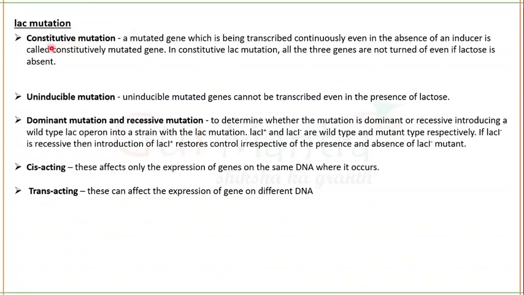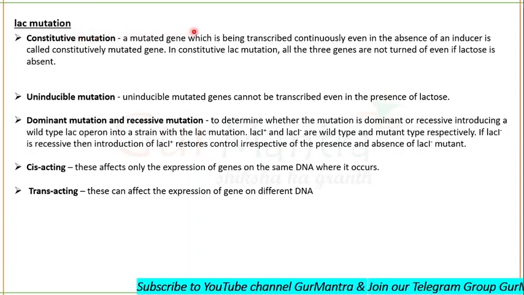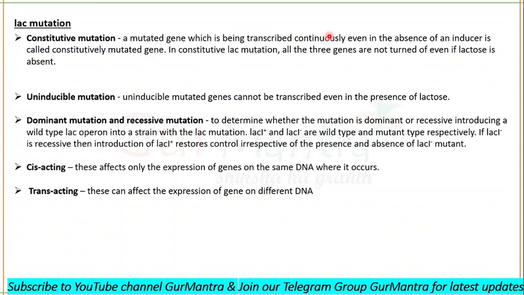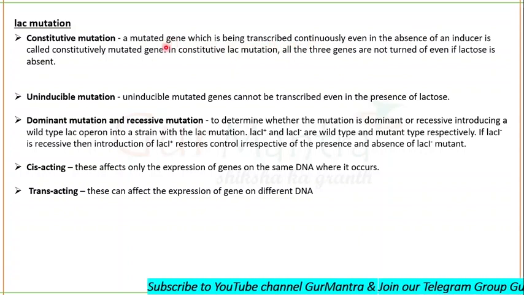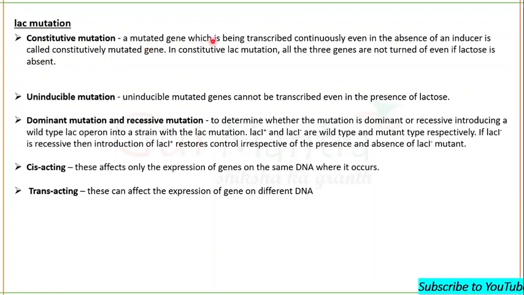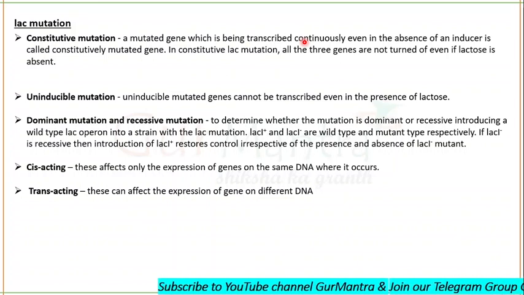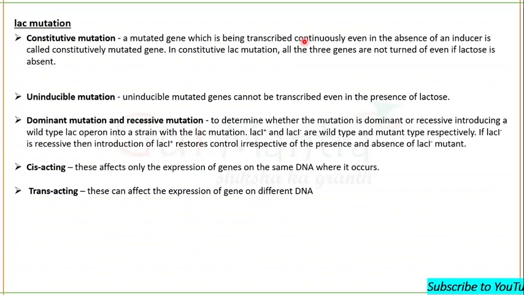So what are constitutive mutations in the lac operon? Here, a gene is mutated and is being transcribed continuously, even in the absence of an inducer. We know that a gene cannot be transcribed continuously if there is no inducer, because the inducer binds to the repressor and prevents its further binding to the operator.